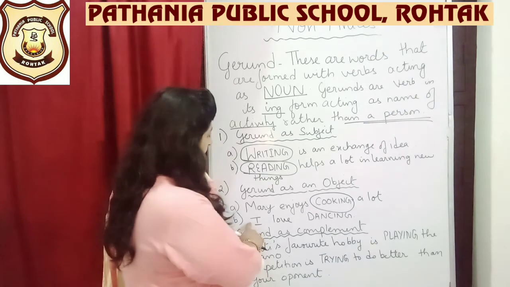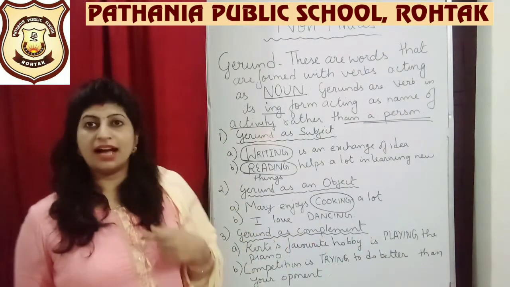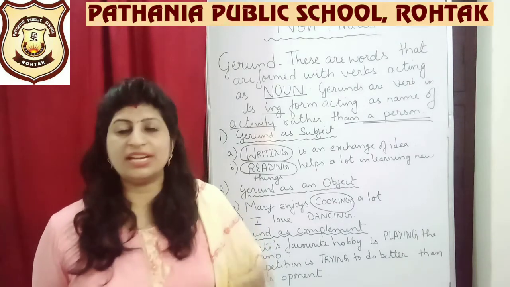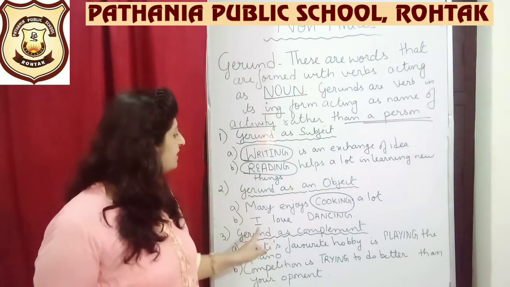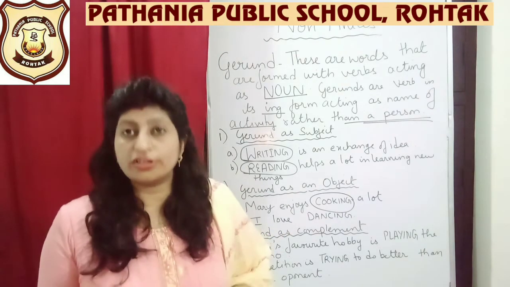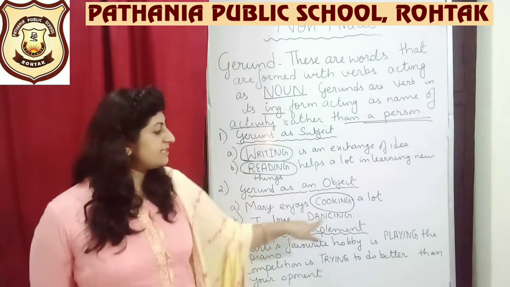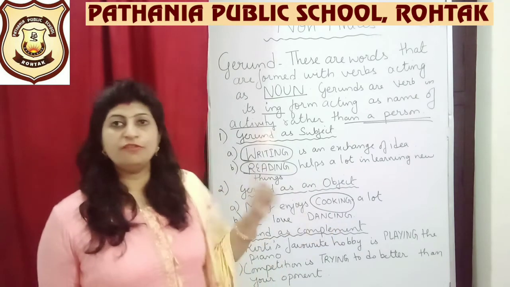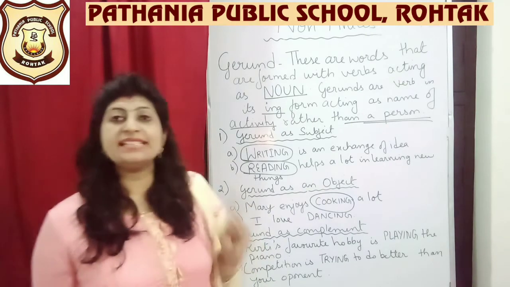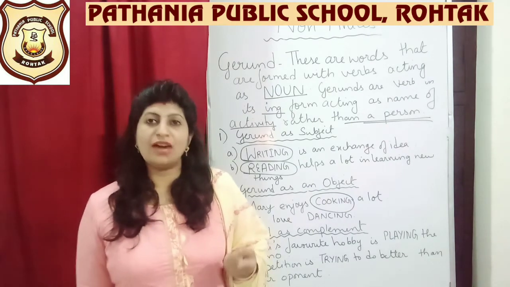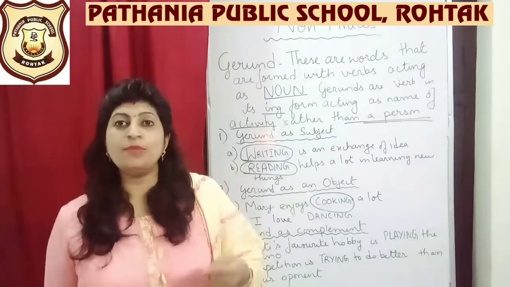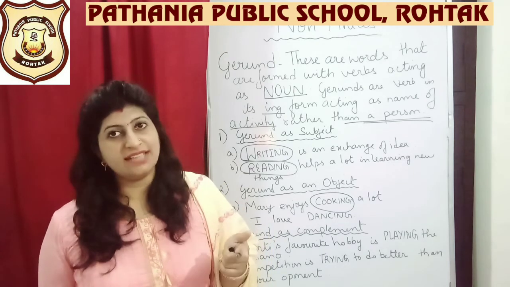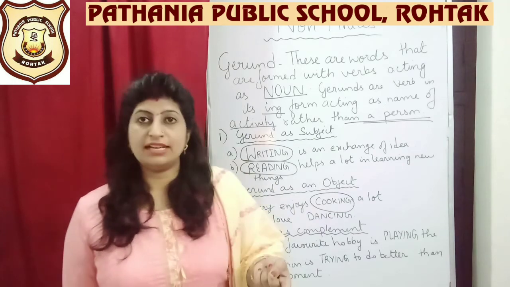Next example, I love dancing. About whom are we talking? We are talking about I. What is the subject? I. It is not a gerund. What is the verb out here? I love. The question will be, what do you love? So your object is dancing. Now dance plus ing form, dancing. So we have a verb in its ing form and it is acting like a noun. Why is it acting like a noun? Because it is telling me the name of the activity or thing which I like to do, which I love. And I love dancing. So out here dancing is the name of an activity.